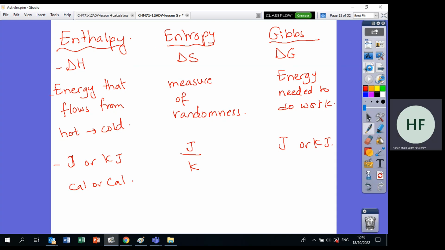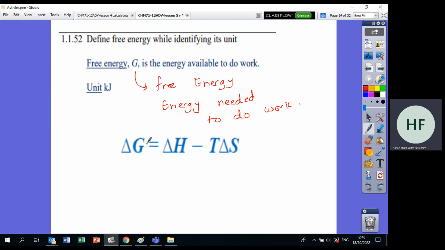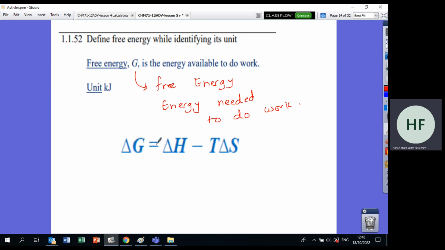Now, how do we calculate Gibbs free energy? Gibbs free energy is calculated by the rule delta G equals delta H minus T delta S. Now, what is delta H? Delta H is the enthalpy.